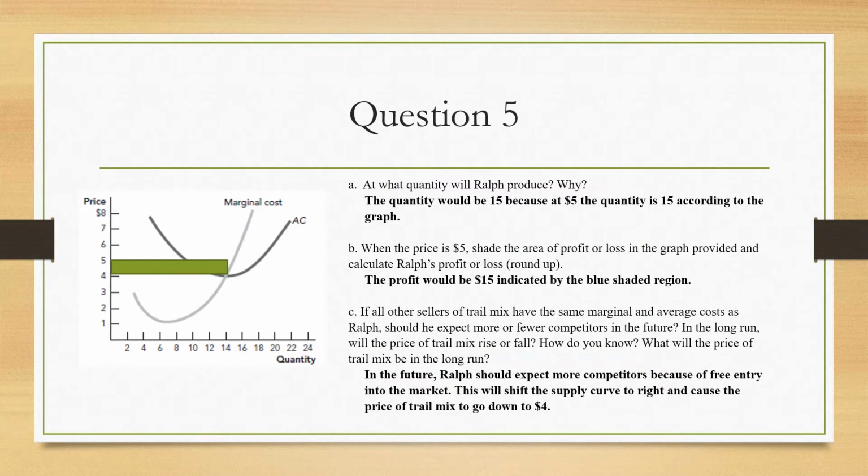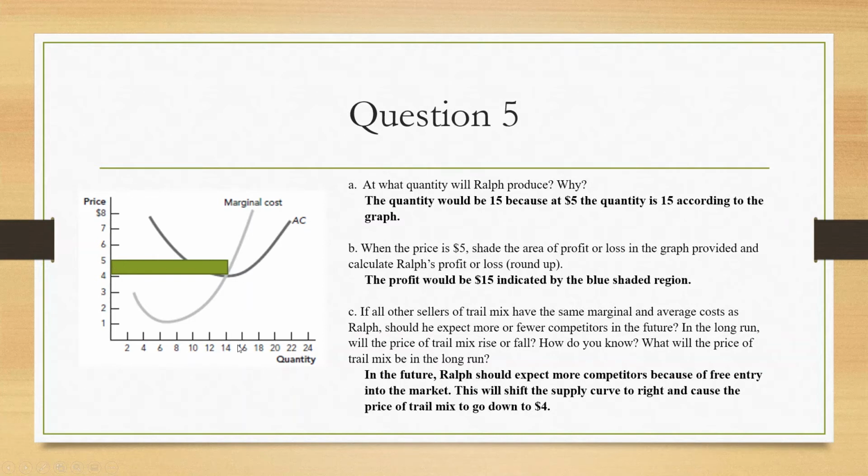Question 5. So the quantity would be 15 because at $5, if you look right here, the curve is about 15-ish.